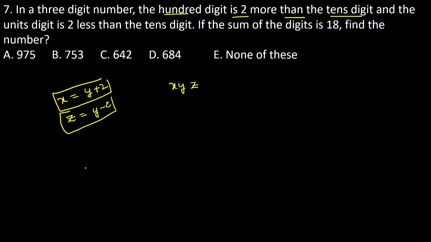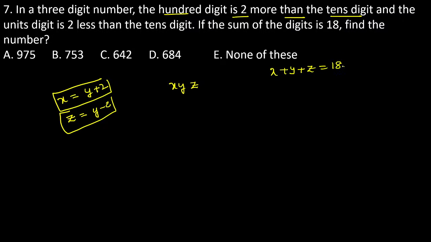So that is the information up to now. See, what is the information? In a three-digit number, the hundreds digit is 2 more than the tens digit, so X becomes Y plus 2. The units digit Z is 2 less than the tens digit, so Y minus 2. That is the equation we just framed. Now, the sum of the digits is equal to 18. Sum of the digits means X plus Y plus Z is equal to 18.